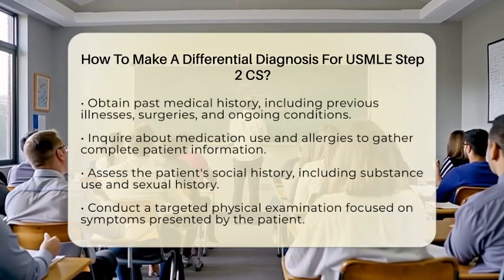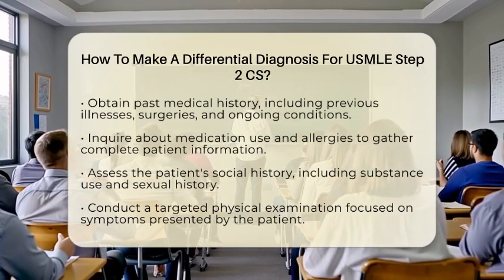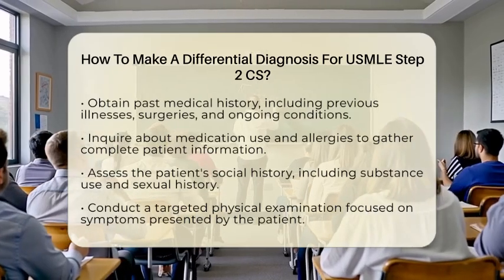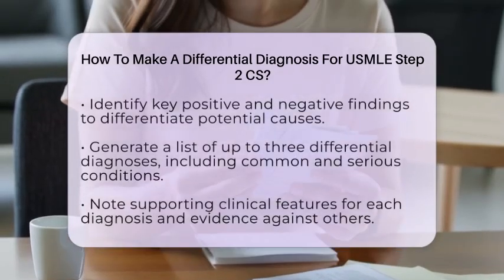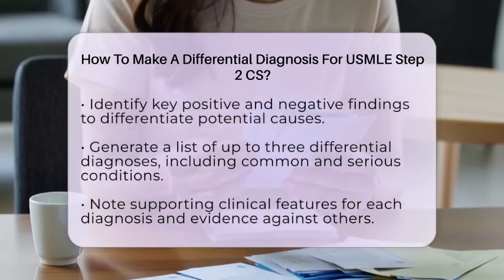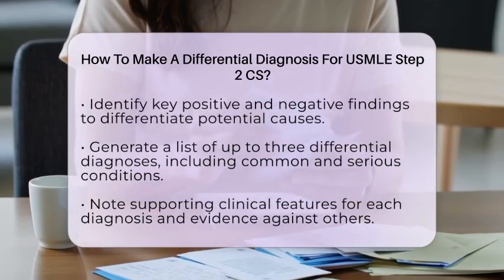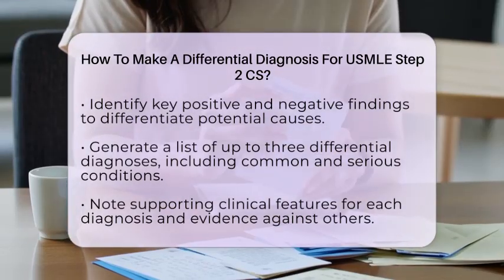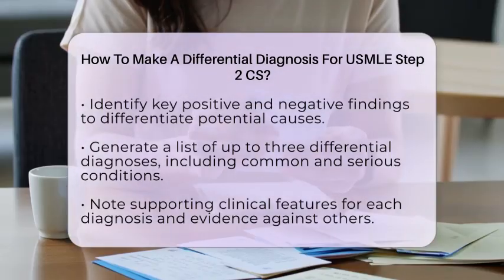From this, generate a list of up to 3 differential diagnoses. Make sure these diagnoses reflect both common and serious conditions relevant to the patient's presentation. For each diagnosis, note the supporting clinical features. Also, include findings that argue against other diagnoses. This shows that you can weigh evidence critically. It's not just about listing possible conditions, it's about understanding why some are more likely than others.